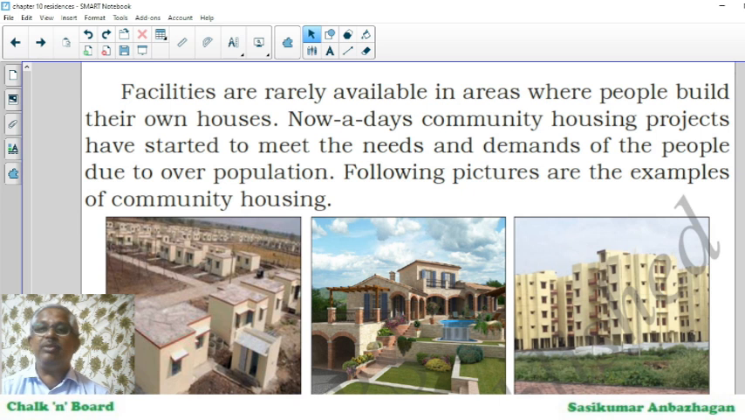Nowadays, community housing projects have started to meet the needs and demands of the people due to overpopulation. The following pictures are the best examples of community housing.